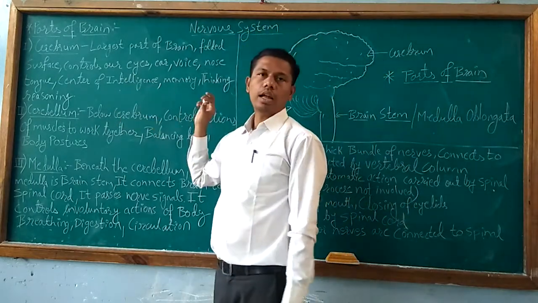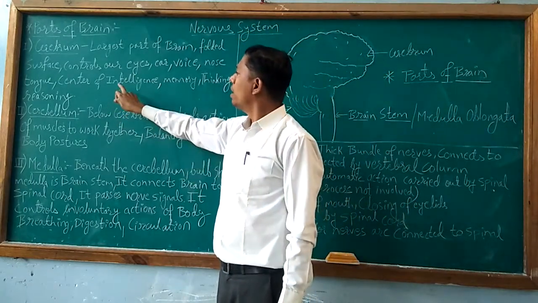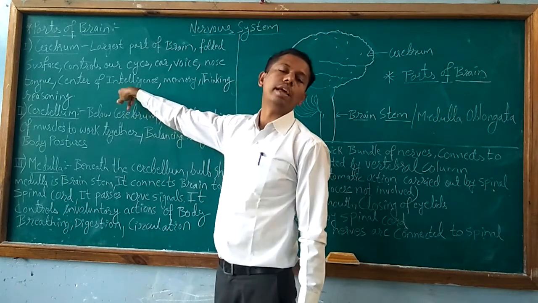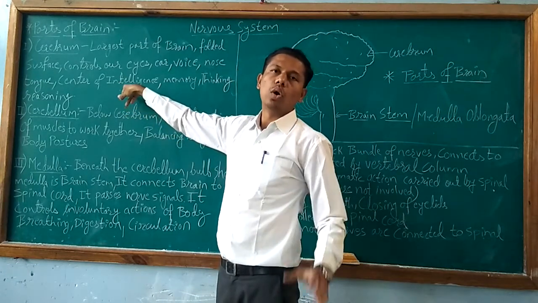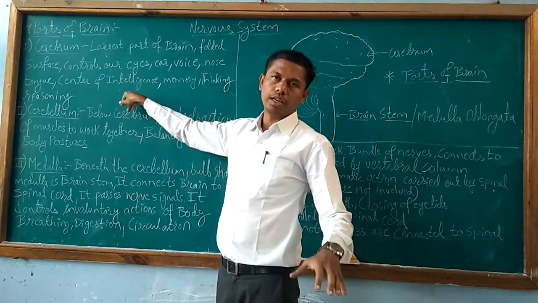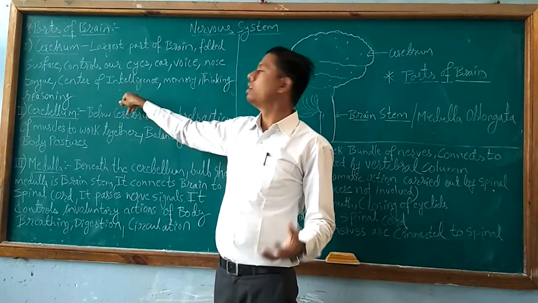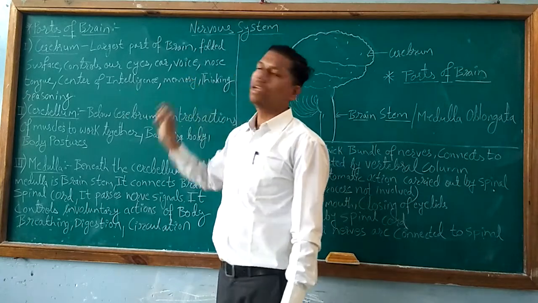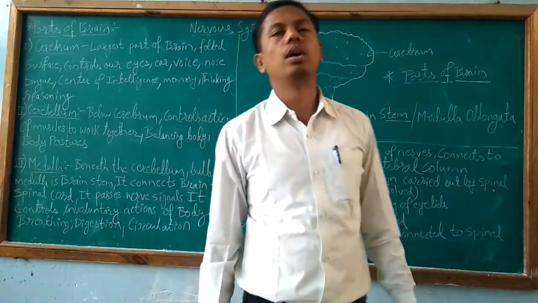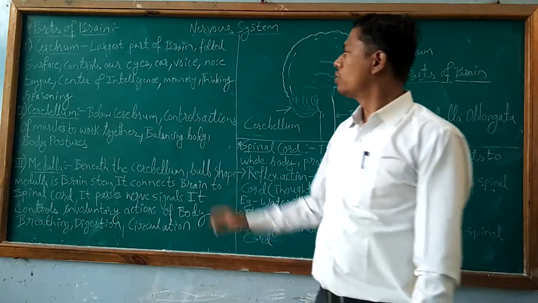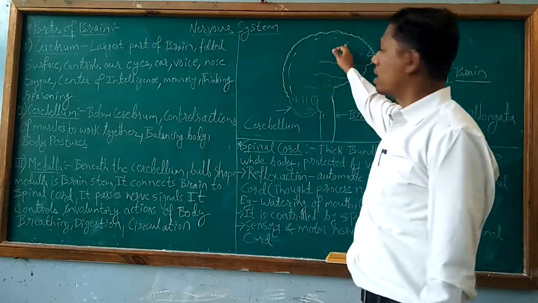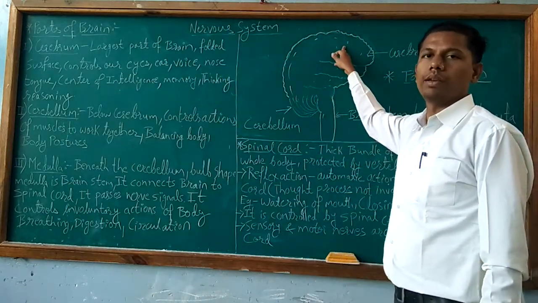And additionally, intelligence. It is the center of intelligence, means all the thinking, thought process, reasoning, calculations that are done by cerebrum of our brain. So that is why this is the largest part of the brain.